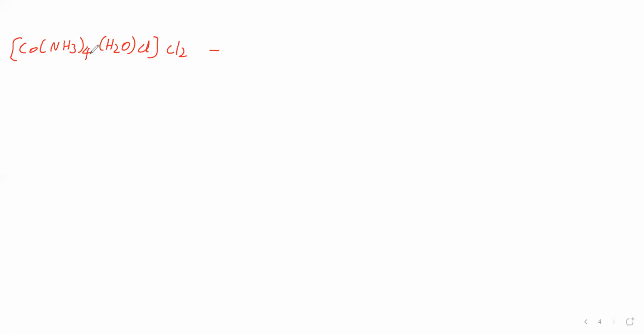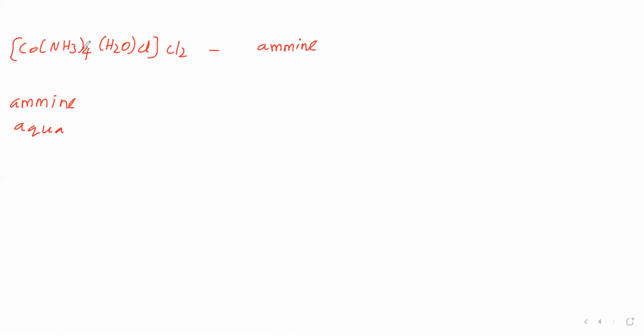In the complex name, because it is a cation, we have to say the ligands first. We have to say the names of the ligands in alphabetical order. NH3 is a neutral ligand, its name is ammine. H2O is a neutral ligand, its name is aqua. Cl is chlorido. For ammine and aqua, take the first letters: A and A. Therefore go for the second letters: here M, here Q. So ammine comes first. Therefore we write ammine.